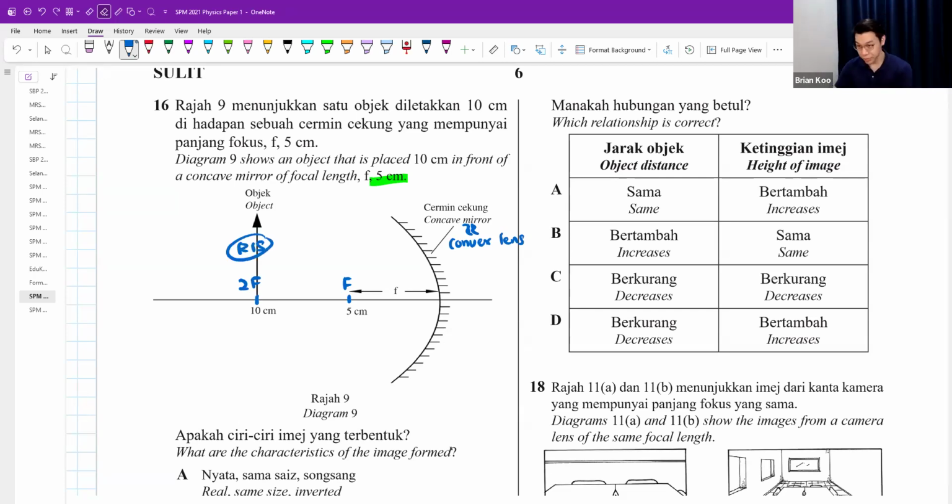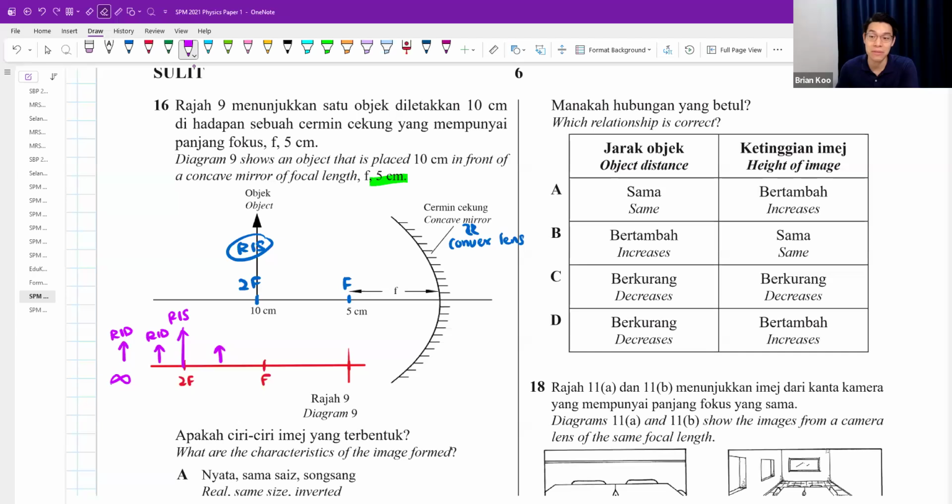How do I know? Well, there are two ways. Either you go and draw, or you memorize the characteristics of the convex lens. So for convex lens, normally we say, if here is your lens, here's f, here's 2f. Or you can even put your object at infinity. If you put your object here, you're going to get real, inverted, diminished. If you put further than 2f, it's real, inverted, diminished. If you put here, it is real, inverted, same size.